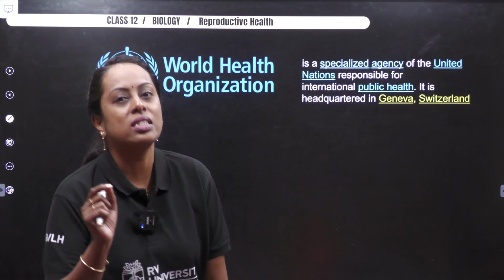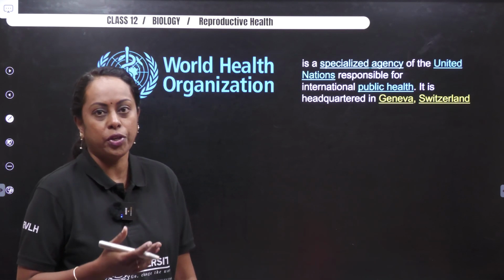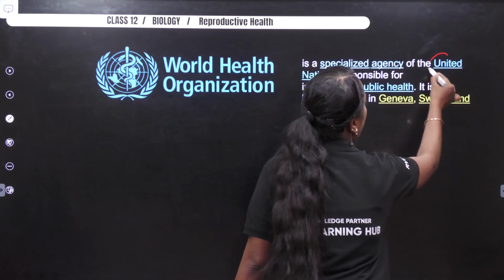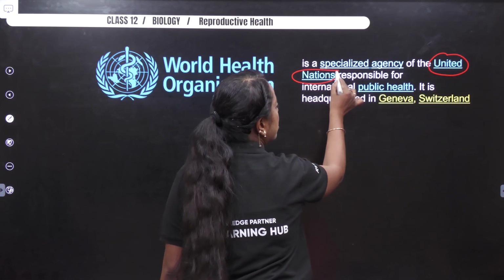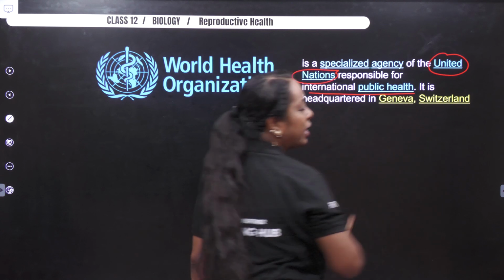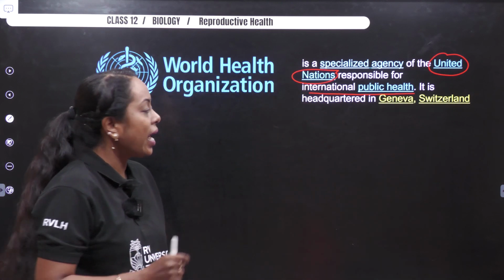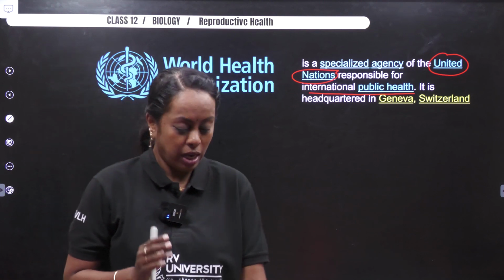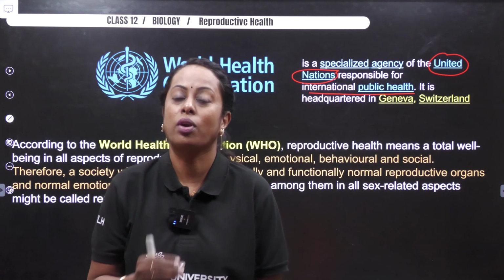One small extra piece of information: it is a specialized agency of the United Nations representing public health. Where is the headquarters located? Geneva in Switzerland.